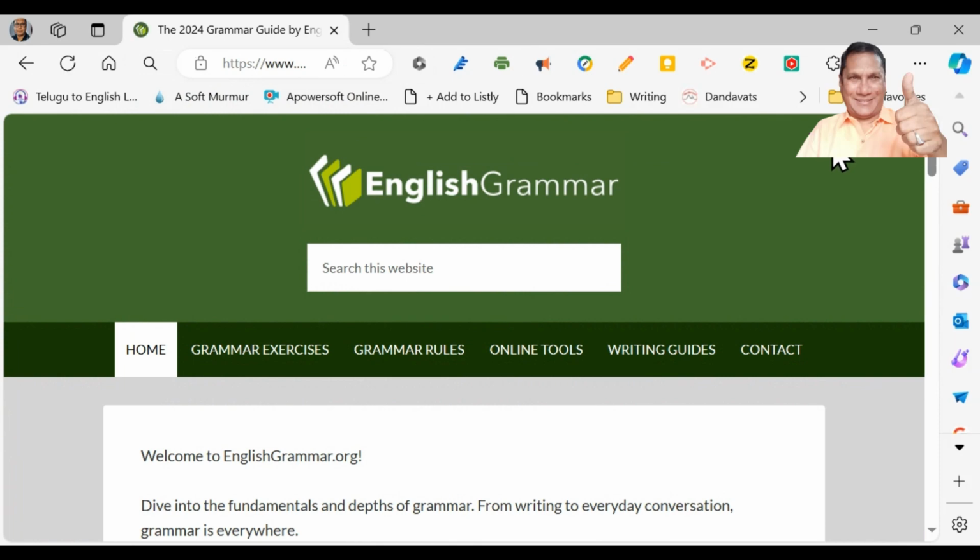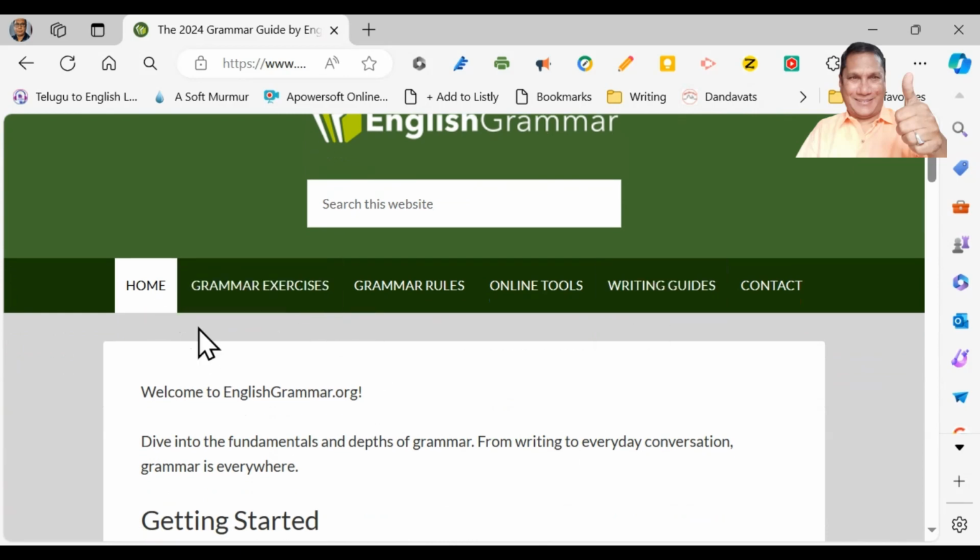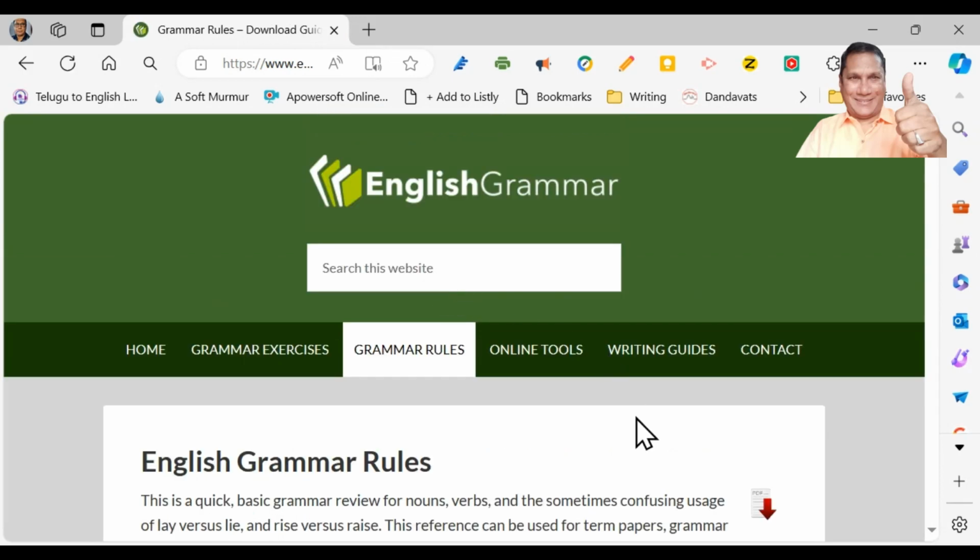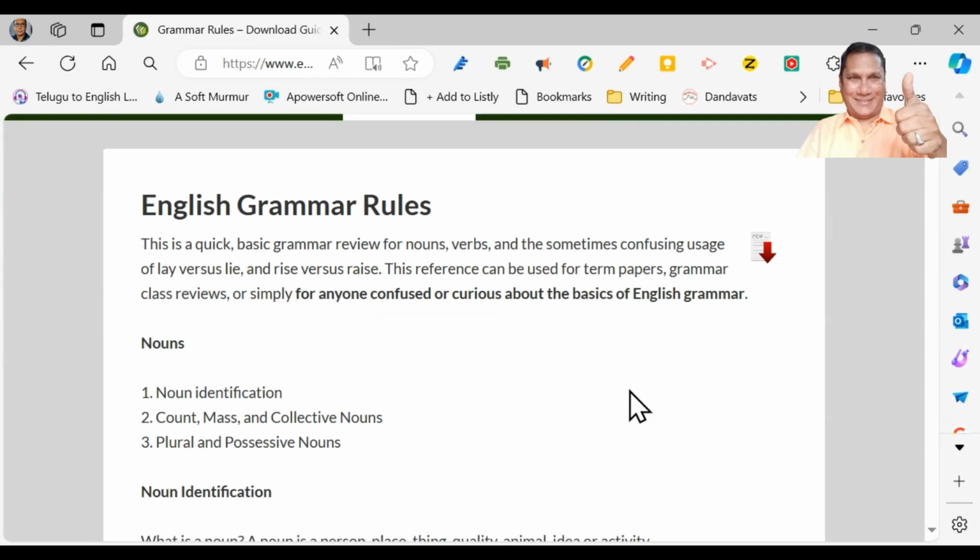So, this site appears like this, as you already know, and I have told you about all these menu buttons. And now we are checking grammar rules, and I have asked you to download this PDF so that you can refer to the PDF as and when you need.